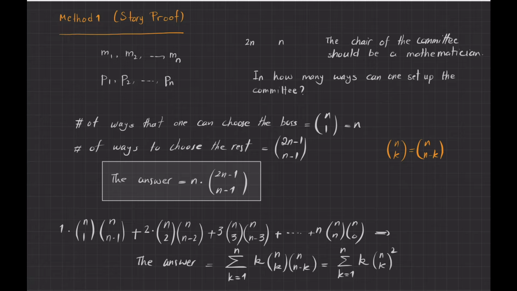Okay, so on the one hand, the answer is this. On the other hand, the answer to the same problem is this. So this means that these two quantities should be the same. And that is exactly what we want to show. We want to show that this expression is equal to this expression, and we are done. But now, my goal is to show you how you can prove this analytically without actually telling a story.